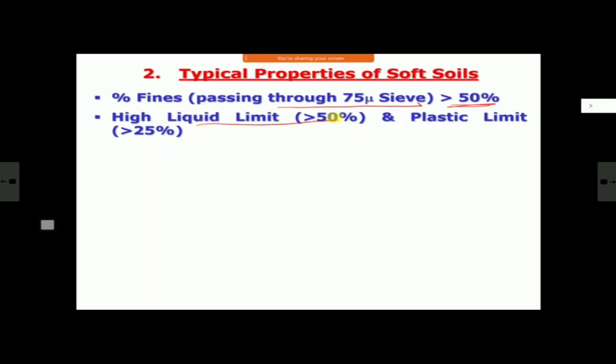They will have very high liquid limit, more than 50%, and equally high plastic limit also, and therefore very high IP also, plasticity index. Liquid limit certainly is more than 50%. I have seen up to 70%, 80% also. That high liquid limit. They have a tendency to retain a lot of moisture. Means once they get saturated due to rain or any other water, their drying takes a lot of time. Very low permeability type of soil they are.